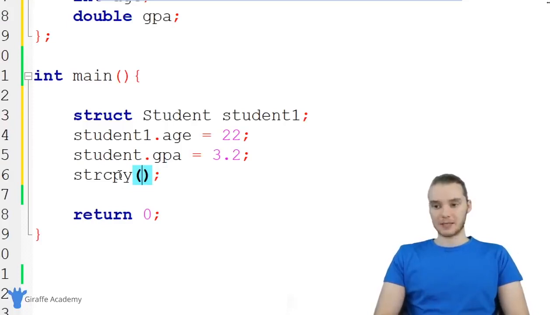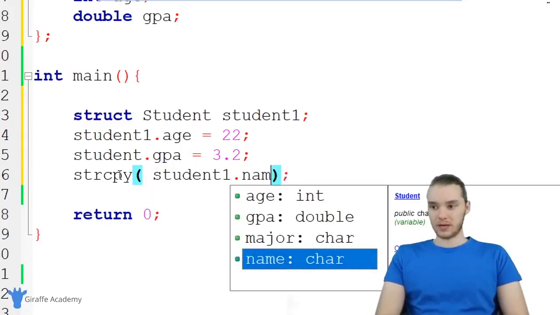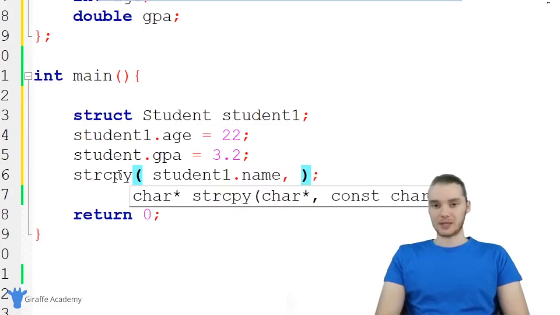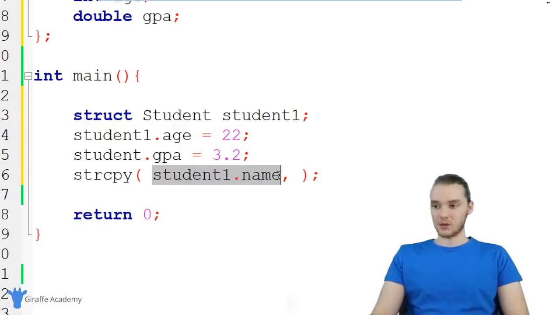The first thing I want to pass is the destination for the string. So we're going to pass in student1.name. The second thing I want to pass in is the string that I want to store inside of student1.name. So in our case, let's just name him Jim. So now student1.name's value is equal to Jim, and I can do the same thing for major.